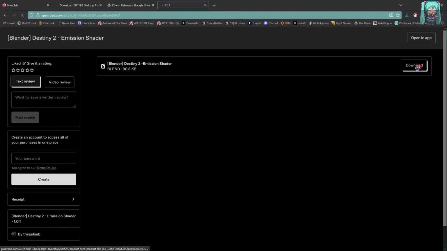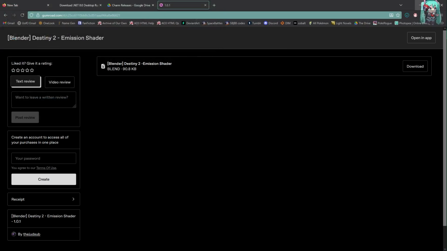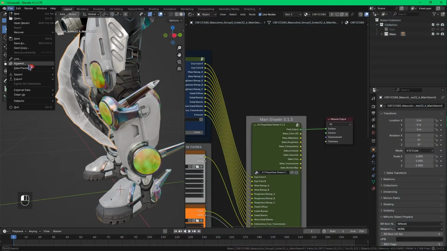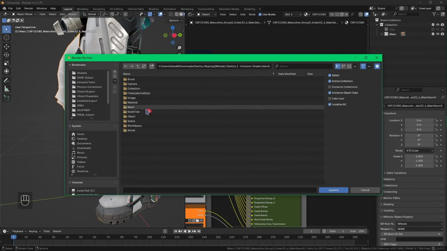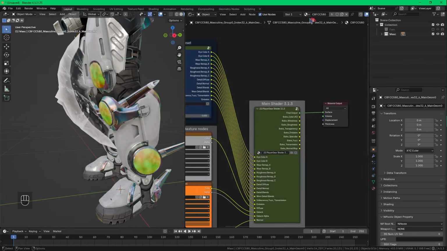Download it and save it to wherever you keep your Destiny stuff. In my case, I'll save it to my Destiny ripping folder. Back in Blender, File Append, and then navigate to the Mission Shader.blend file. Double click it and pick Material and then the Warlock Bond shader. With Mesh selected, change it to the Warlock Bond shader material.